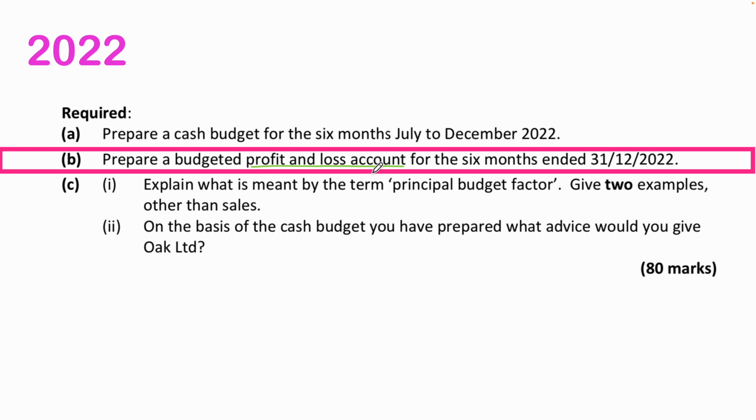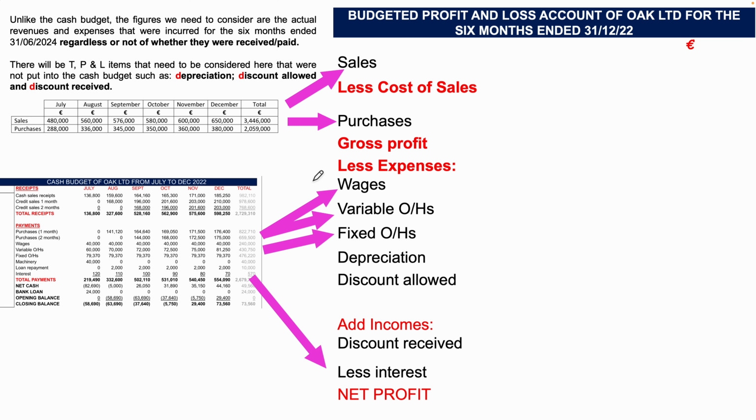Very important to note that. So we will have depreciation in here. We will have discount received. We will have discount allowed.